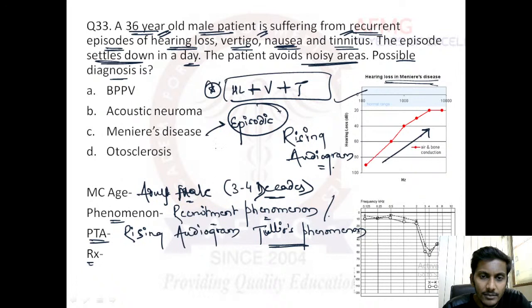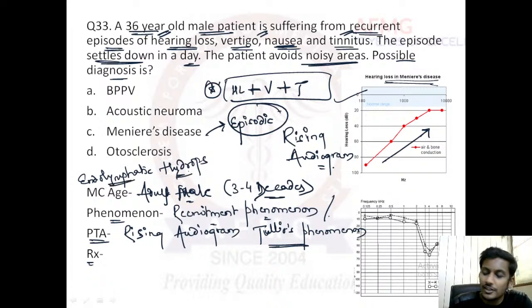Meniere's disease is also known as endolymphatic hydrops. Why is it known as endolymphatic hydrops? As we have seen earlier, the endolymph, which is produced by the stria vascularis, is drained by the endolymphatic sac. But if the endolymphatic sac is not able to drain this endolymph properly, there will be an increased level of endolymph in the ear, leading to increased pressure.